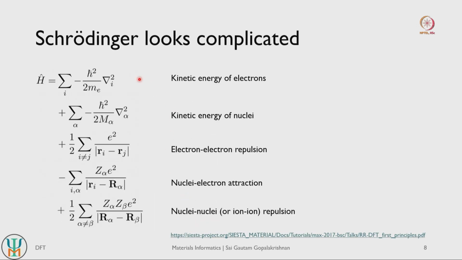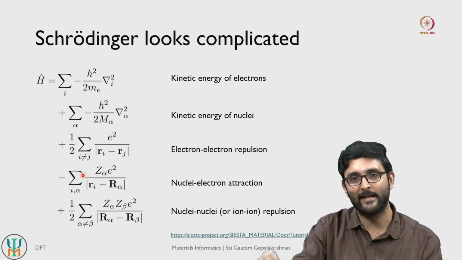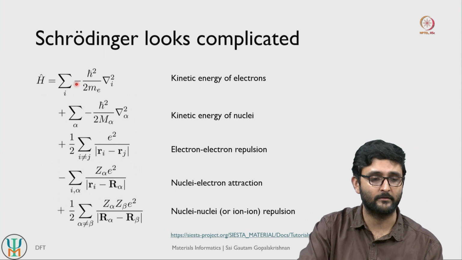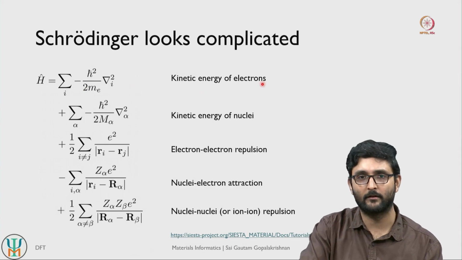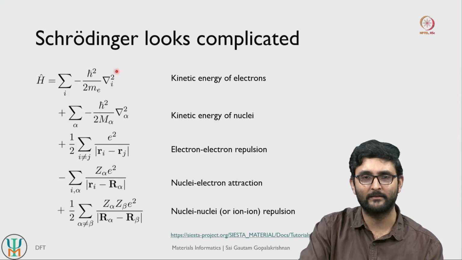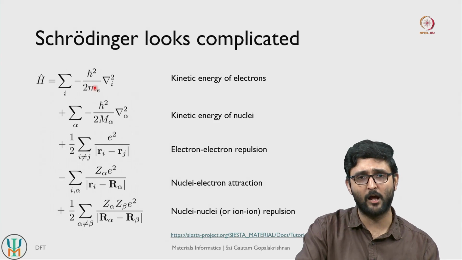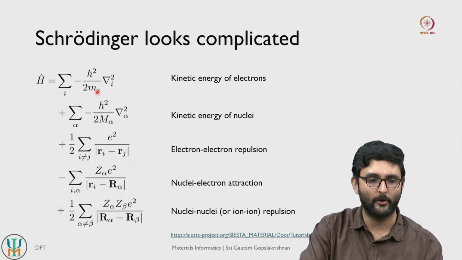Okay. So if you unpack Schrodinger's equation a little bit, you would see that this equation, although it looks very trivial, it looked very trivial in the previous slide. It looked like a simple eigenvalue equation. But it's quite a complicated equation itself. So if we unpack it, the Hamiltonian itself can have 5 different terms. So the first term is basically your kinetic energy of electrons here. So this is basically the second derivative of your wave function, and these are units that normalize to give you kinetic energy. So think of them as half mv square, but slightly mathematically modified.